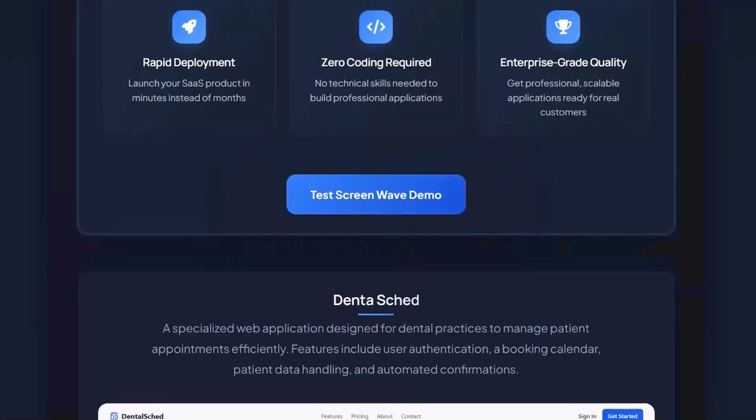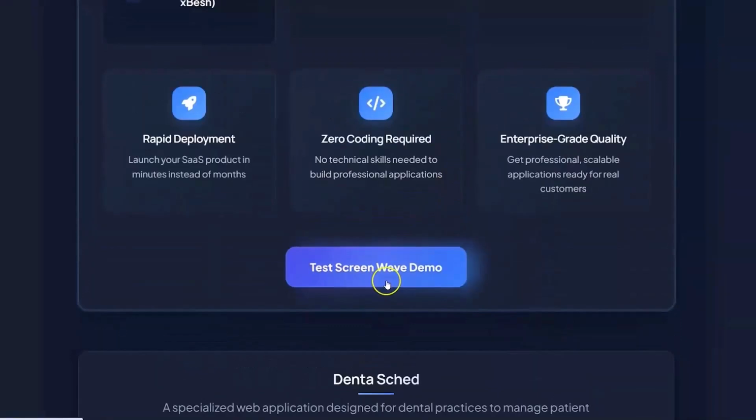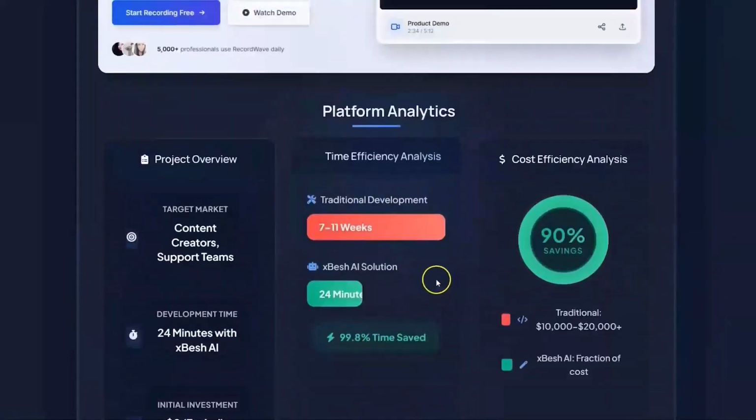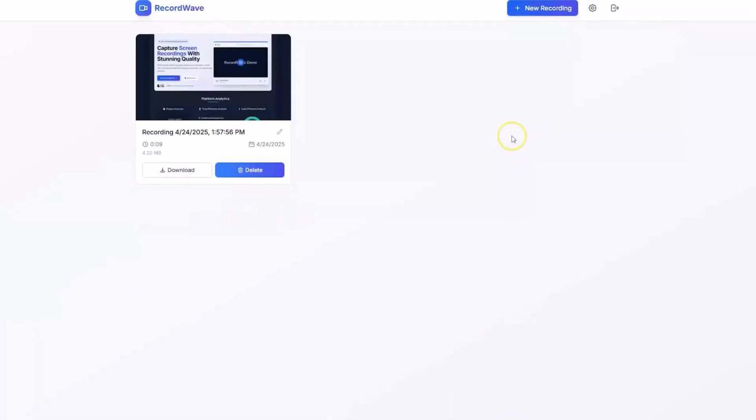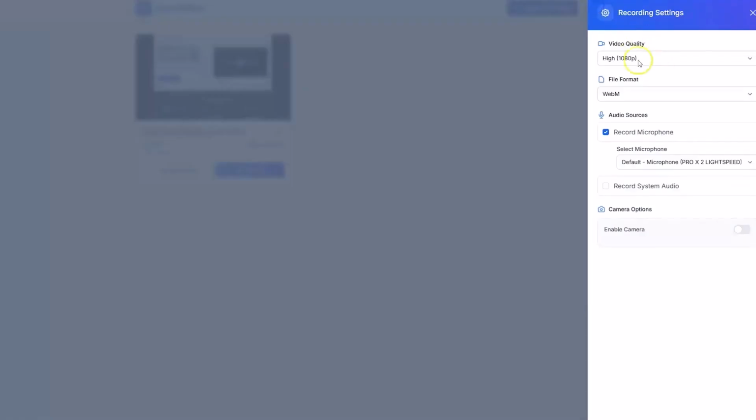So you can basically go ahead and just test ScreenWave yourself. We have the full demo over here. Just look over it. So there you have it. Boom, right? Here's the result. User accounts, check. Database connection for storing user info and recordings, done. A clean interface which is ready to go with multiple